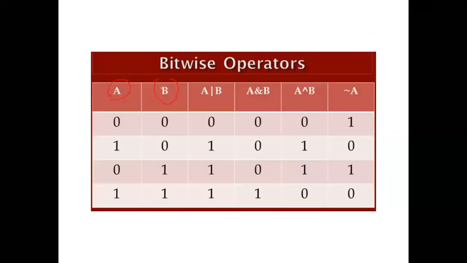Again, these are the various bitwise operators: A, B, A or B, A and B, A exclusive or B, not A. Now we are going to check what type of output we will get. The value of A is this, B is this, then A or B. How are we getting A or B here, A and B? You can check with the help of logic gates what answer will come for A or B, A and B, A exclusive or B, and not A.